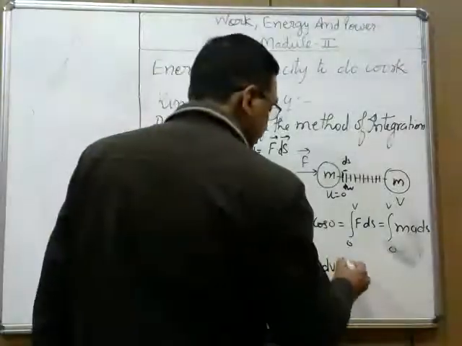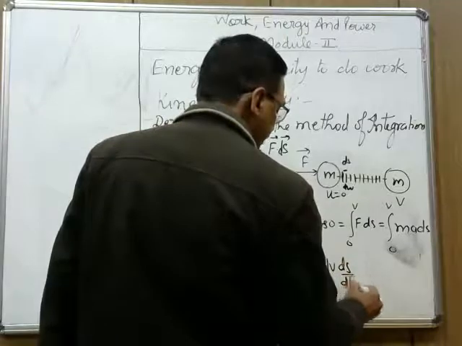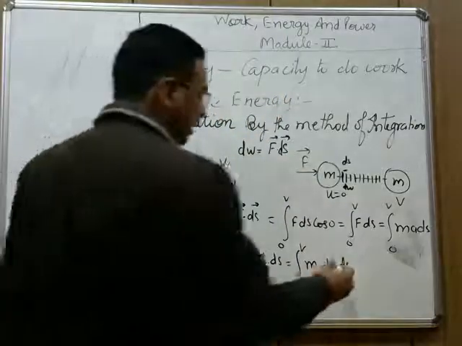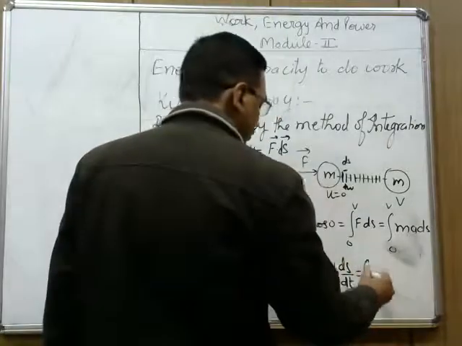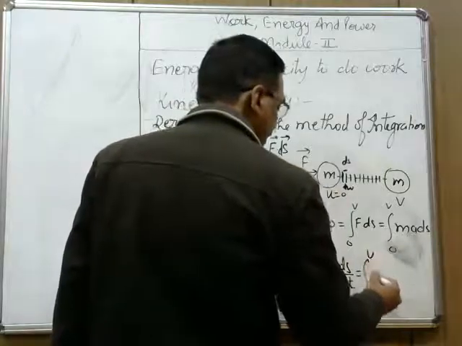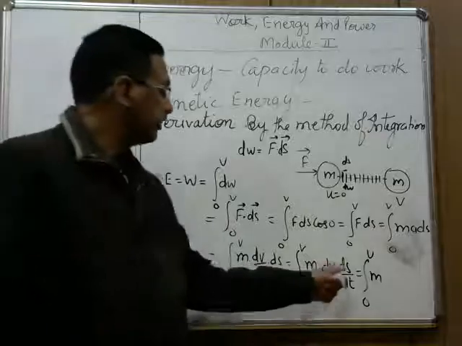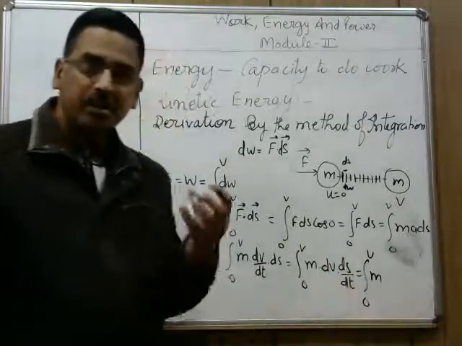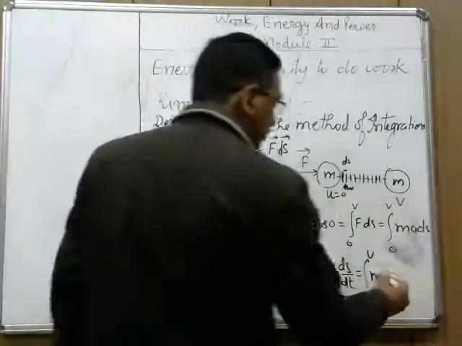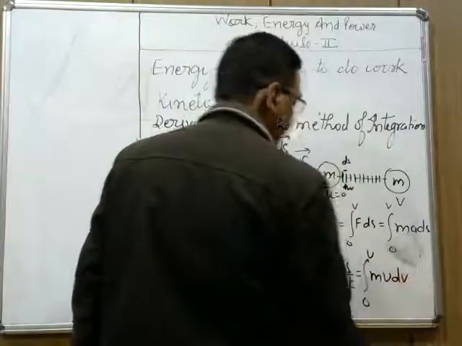I have just rearranged that. Now ds upon dt, rate of change of displacement, is velocity, so it is m v dv.